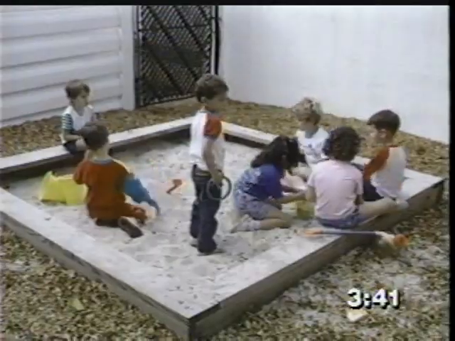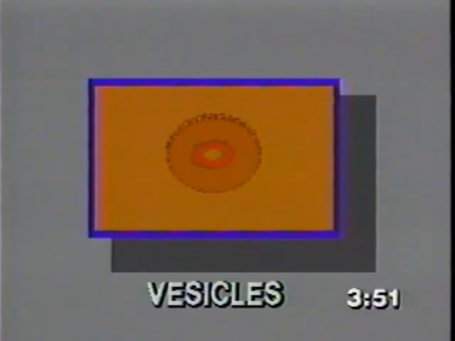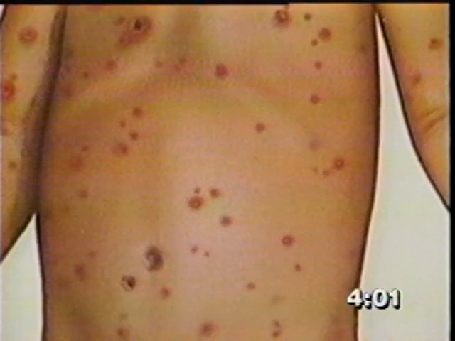The first symptom is a rash or skin eruptions. First, they are reddened spots about the size of a pinhead. Then they enlarge and form blisters called vesicles, which are in the center of each spot. There is a clear fluid in the blister that turns yellow, and then a crust or a scab forms. Most of these eruptions appear on the back and chest, and the entire body can be covered.